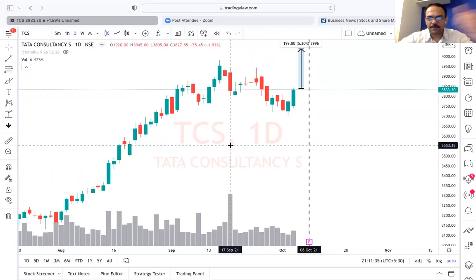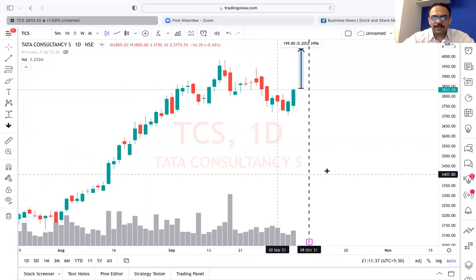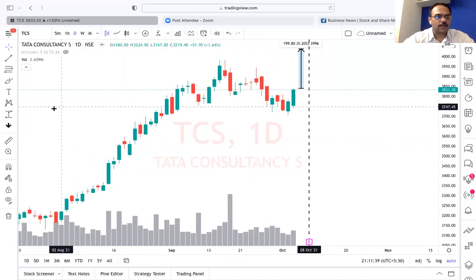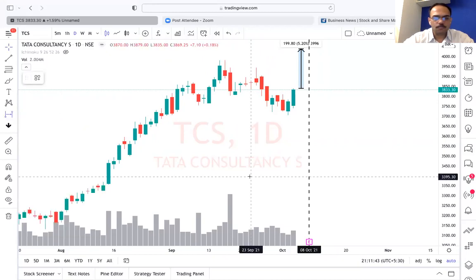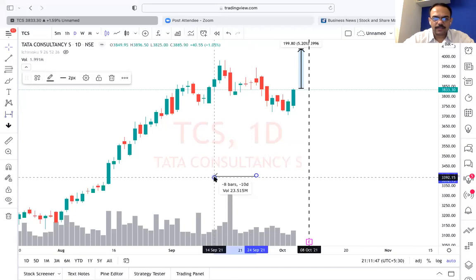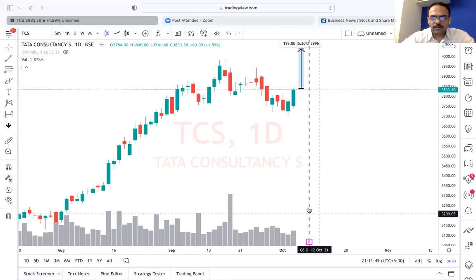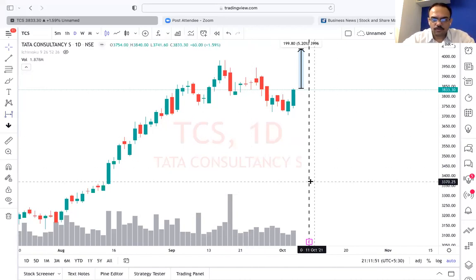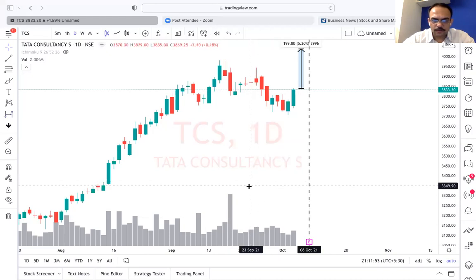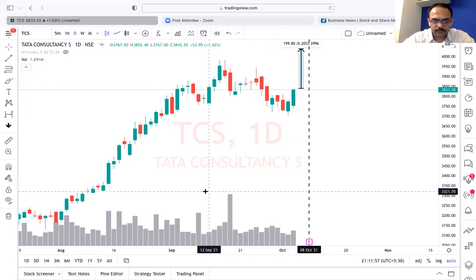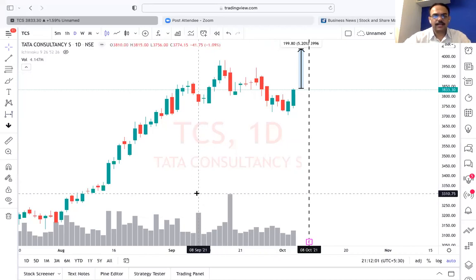Whenever it's the earnings strategy, you count 1 month from that day to the previous day. If it is on 8th October, you draw a line on 8th September.